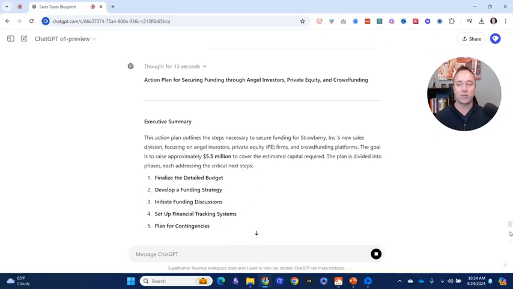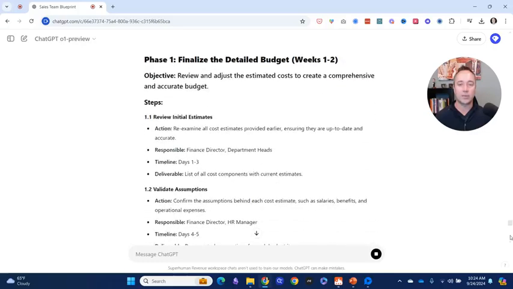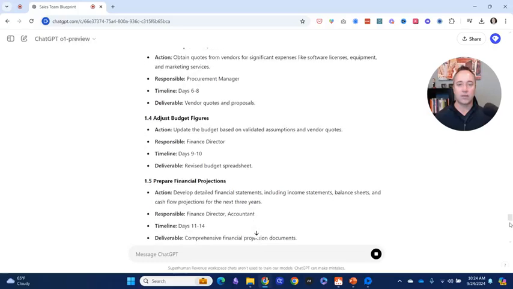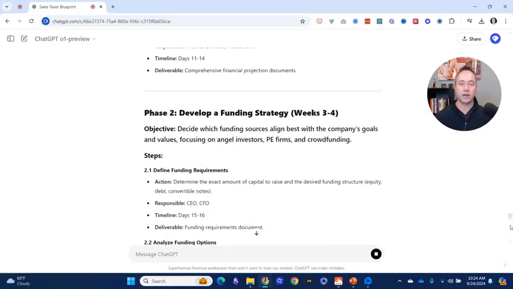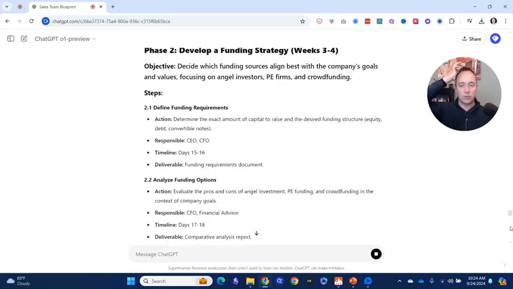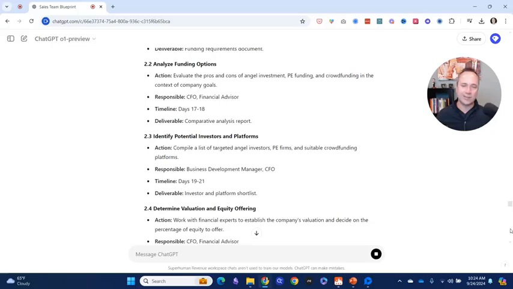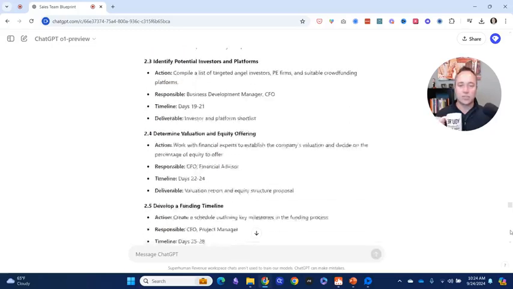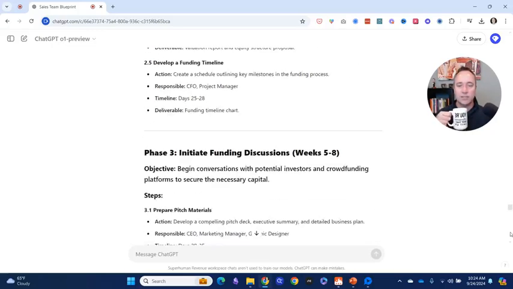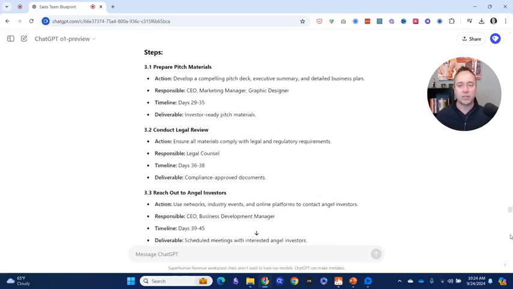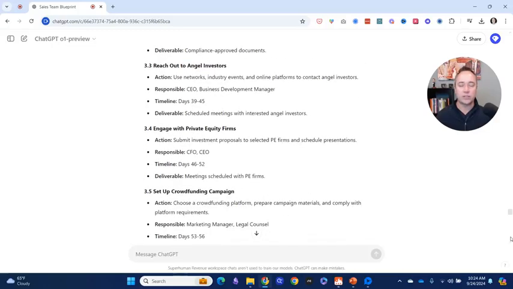Okay, so now we're at over here. So it's got an executive summary, finalize detailed budget, gather competitive data, budget figures. All right, funding strategy for weeks 3 through 4. Timeline, responsibility. It's analyzing it, which is pretty cool. Financial advisor. I don't know if I like that. Potential investors and platforms, funding timeline, and then phase 3. I like this. Okay, prepare pitch materials, conduct legal review, reach out to angel investors.